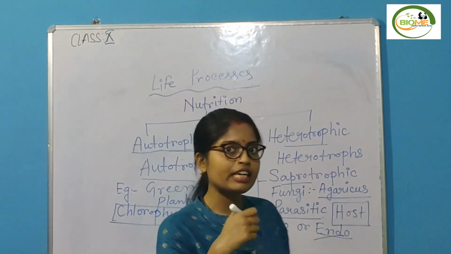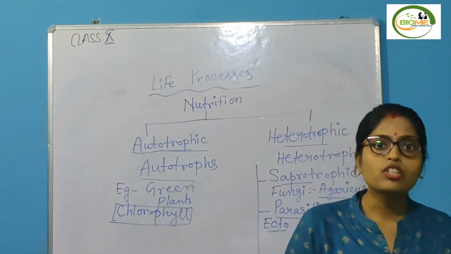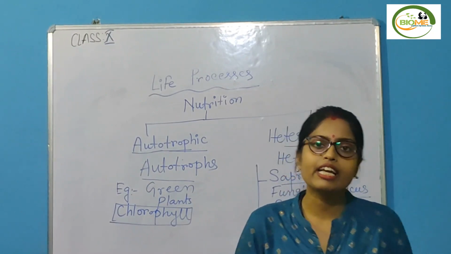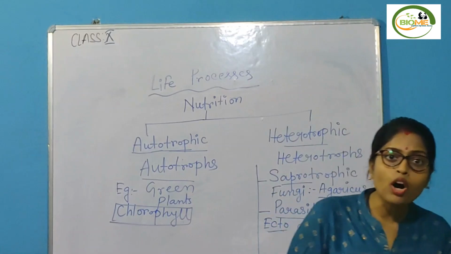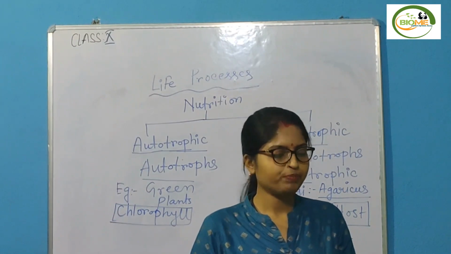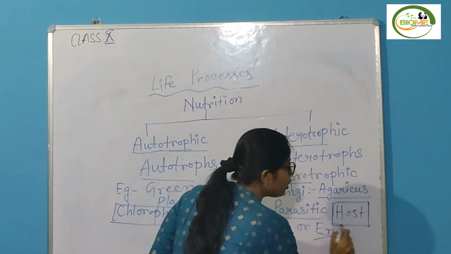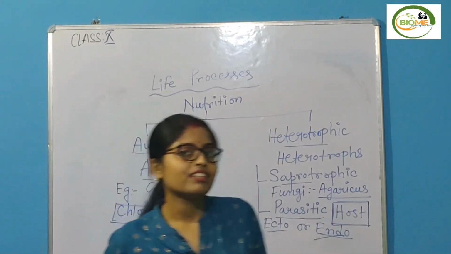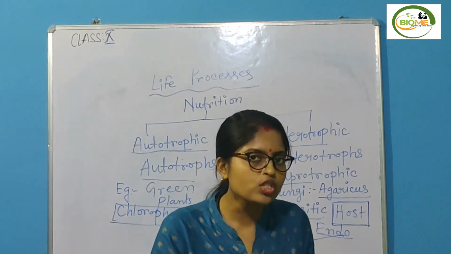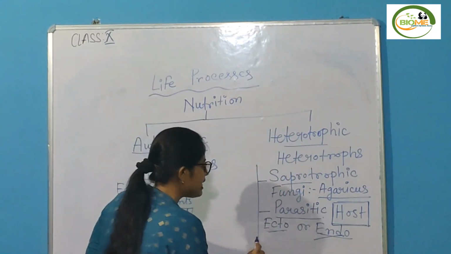Endoparasites remain inside the body system, in your respiratory tract, in your digestive tract. Examples: tapeworm, pinworm, hookworm, ascaris. These are the examples. Now, before moving to the next one, one more thing. Here, who are the hosts? Ectoparasite lice are present on the human head. So, here human is the host for this ectoparasite. Clear, student?